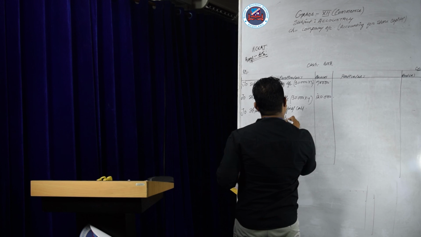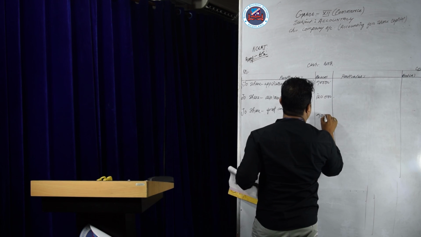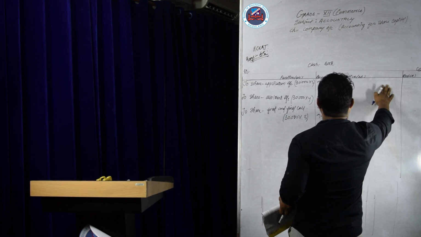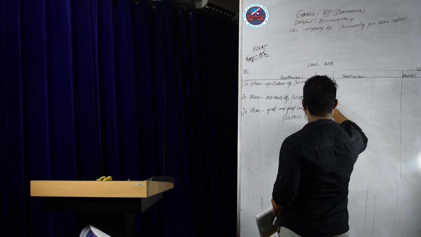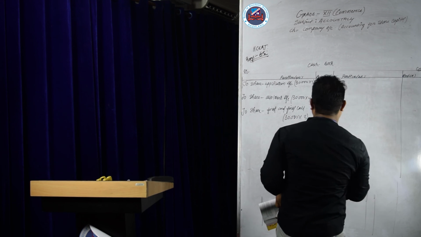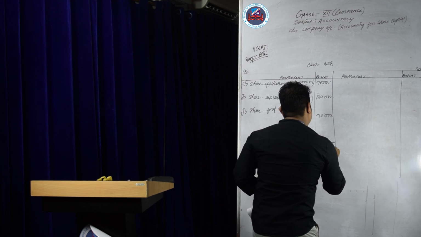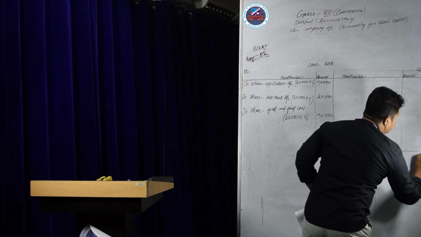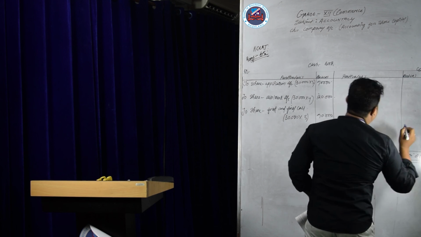The amount is 30,000 into the rate given, 3, which is 90,000. If you add it, credit no balance, debit 90 plus 90, 1 lakh 20 plus 20, 2 lakh plus 1 lakh, 3 lakh. The balance will be 3 lakh here. Put 3 lakh in the debit balance, same here 3 lakh.